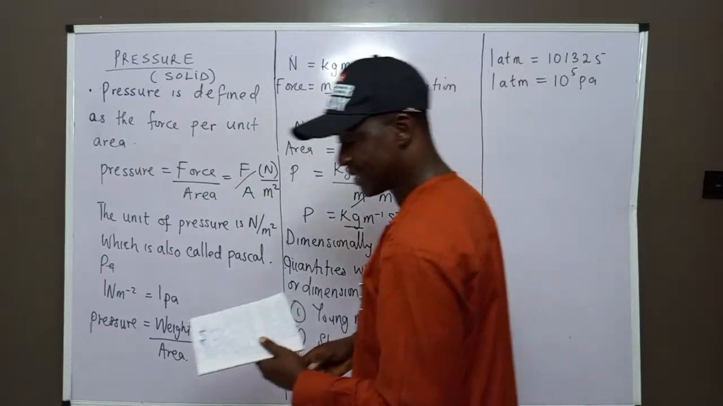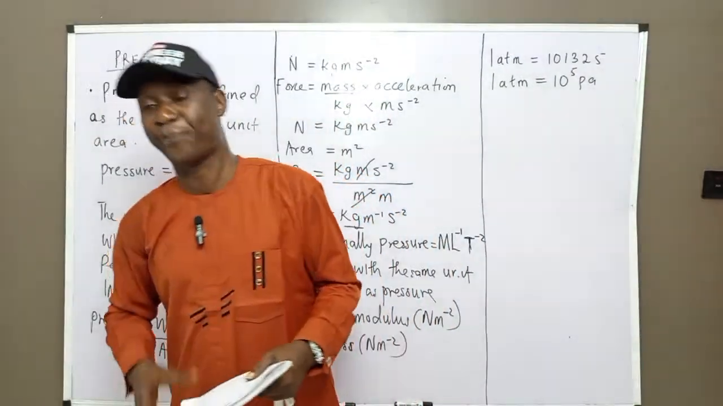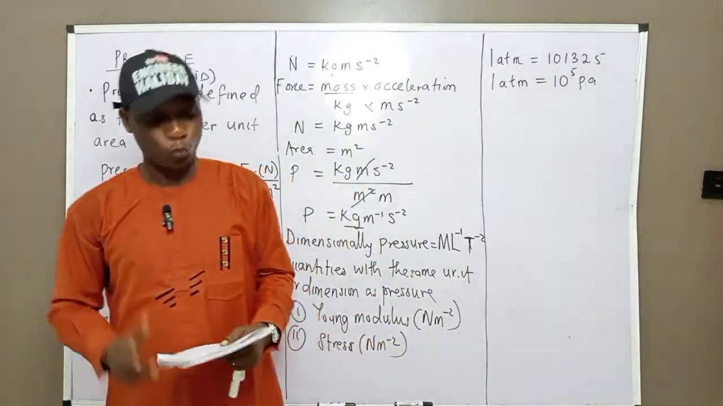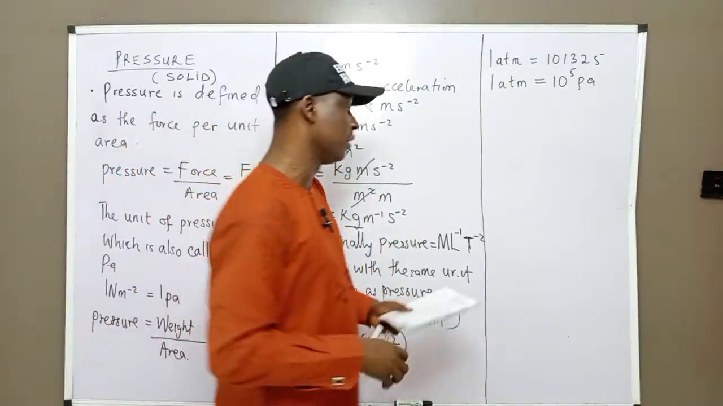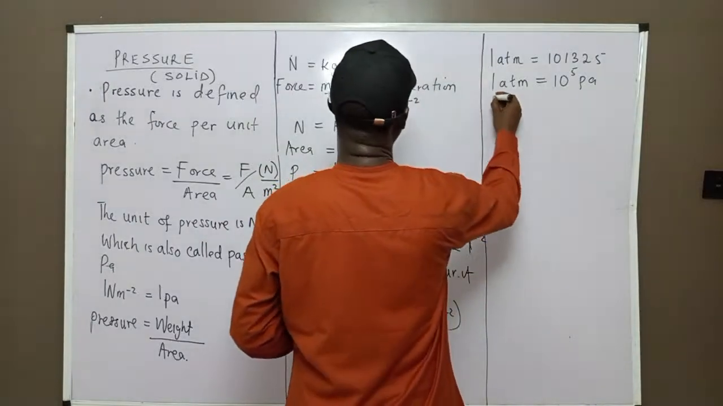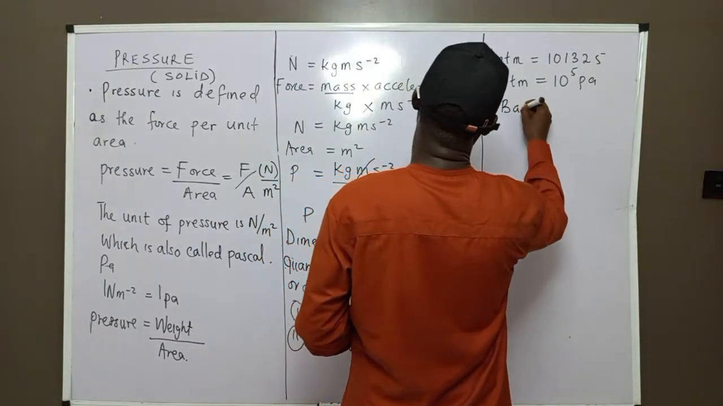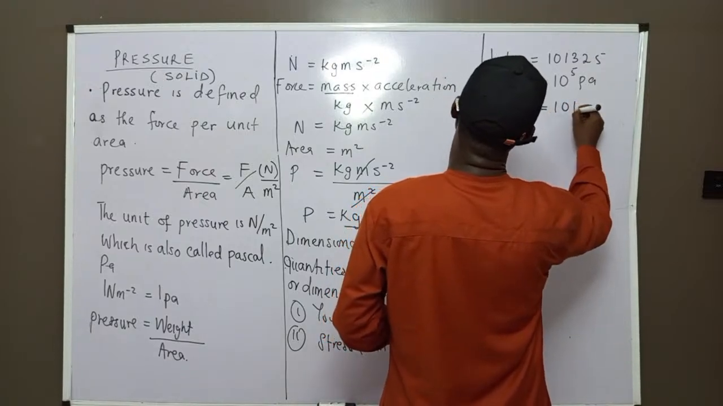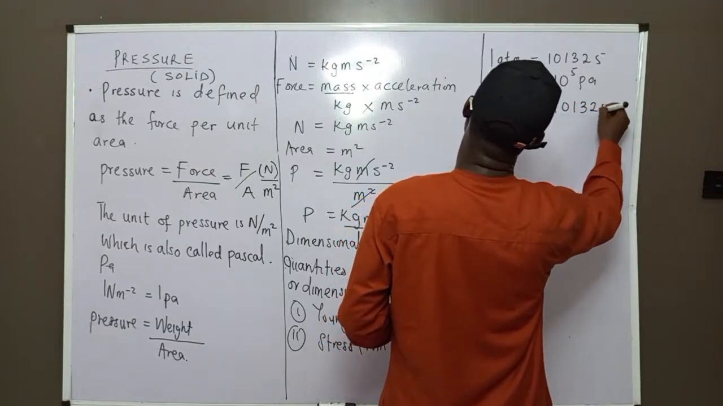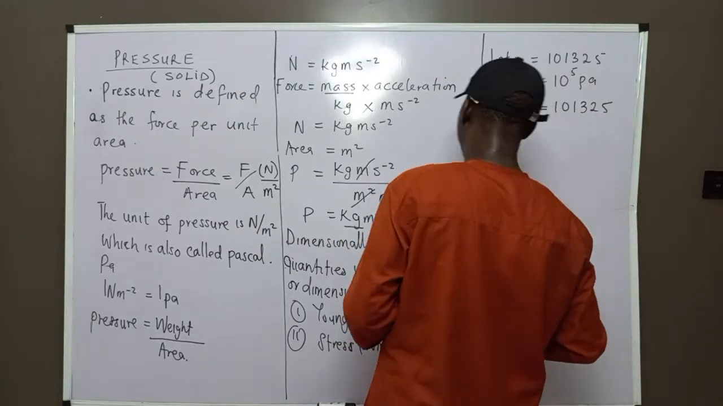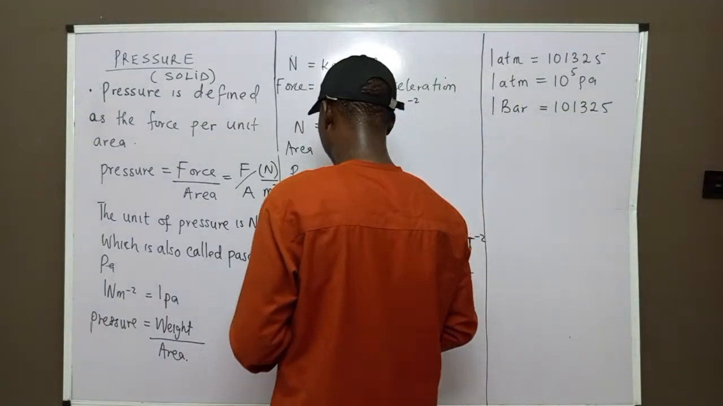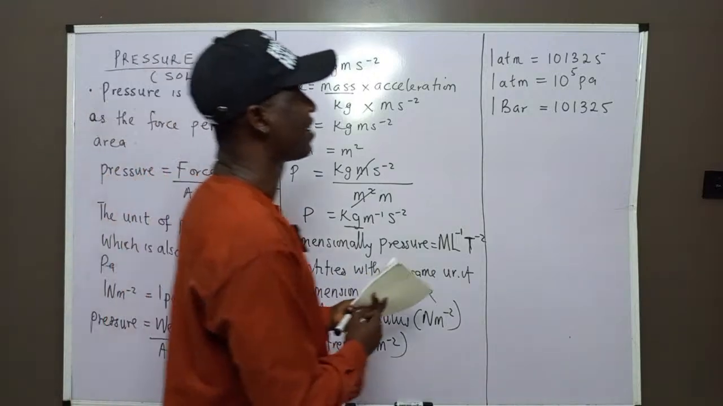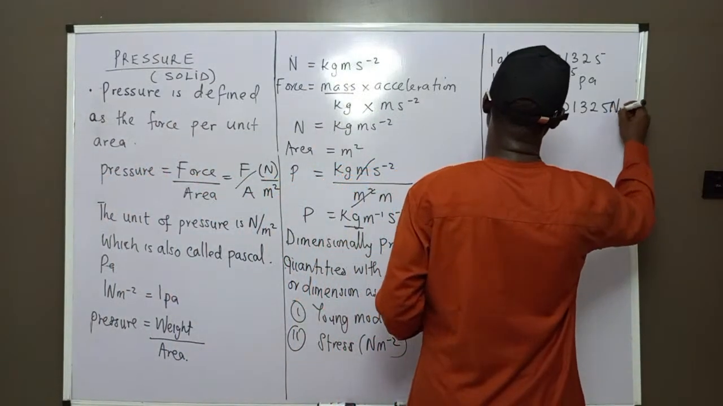Let's take 1 ATM. That means in examination, there's 1 atmosphere. ATM means 1 atmosphere. Then another thing again, 1 bar is equivalent to 101325. Record that. Please take note of that. 101325 Pascal or Newton per meter square.